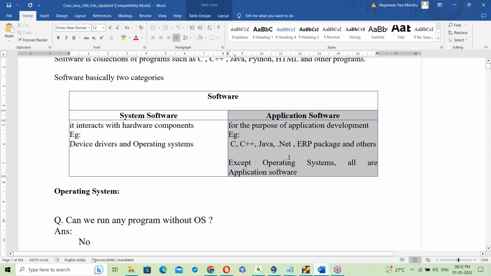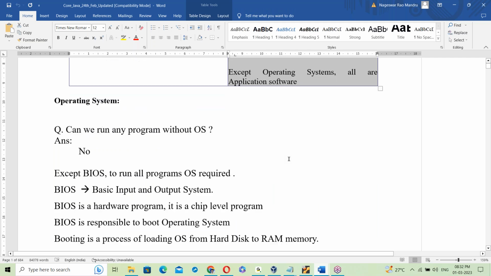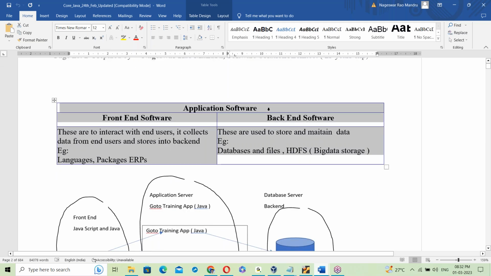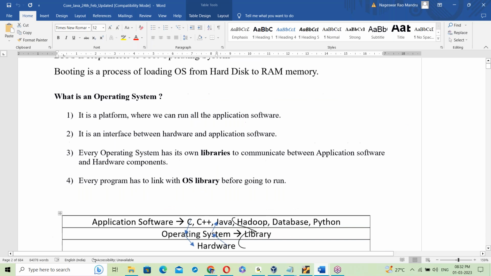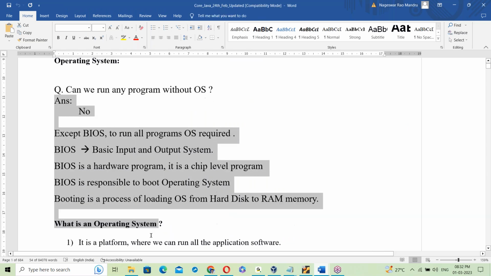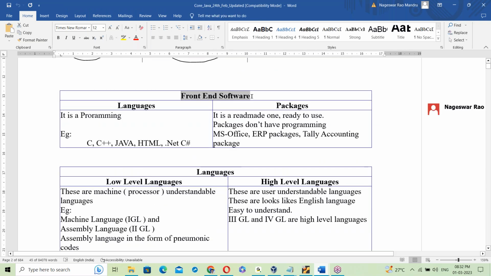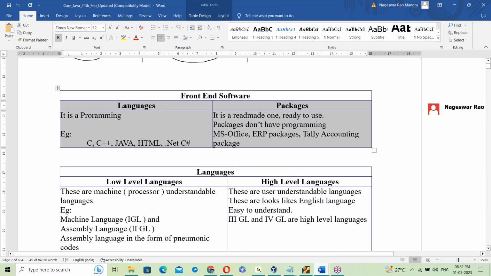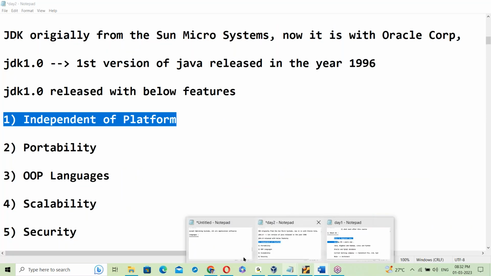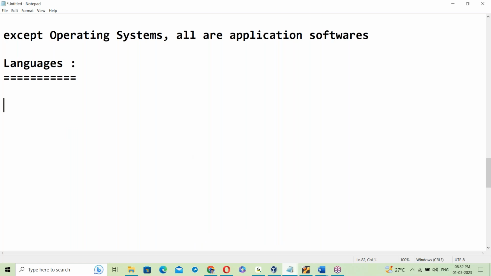Java is application software. Before moving to application software, I explained something about the OS. Application software has a front end and a back end, and Java is a front end language. Now, introducing Java, the language.